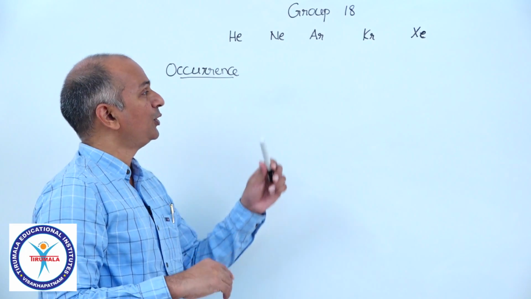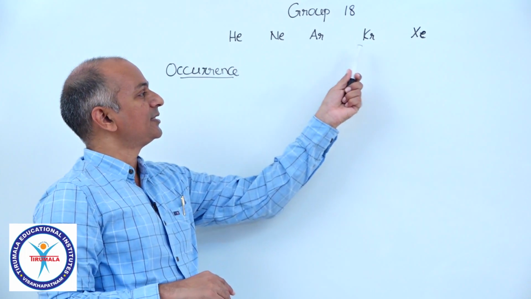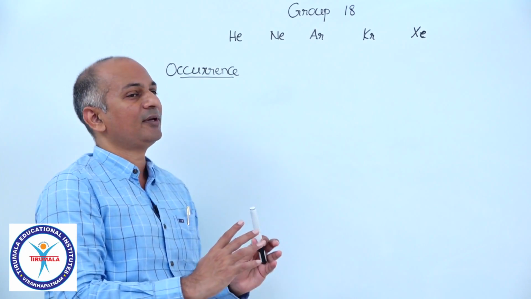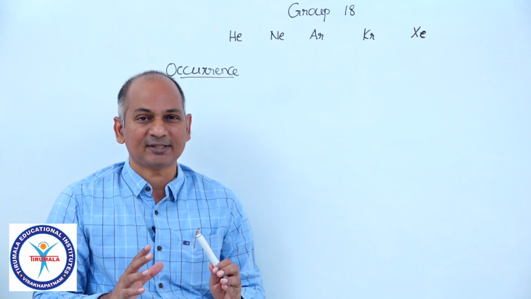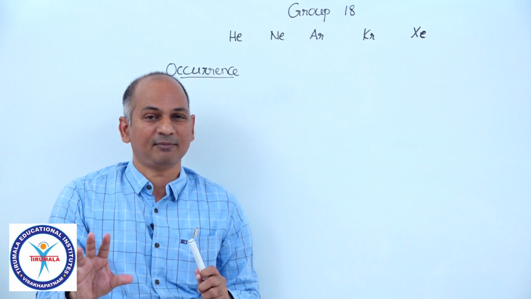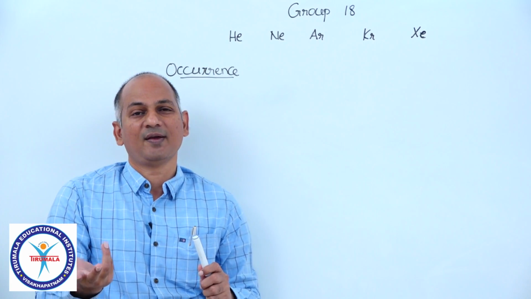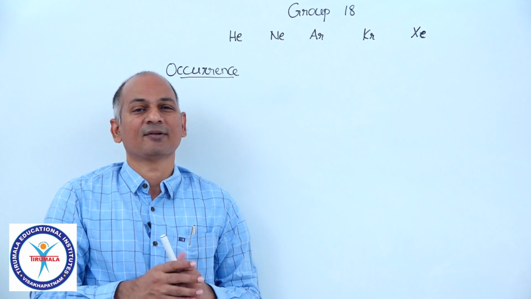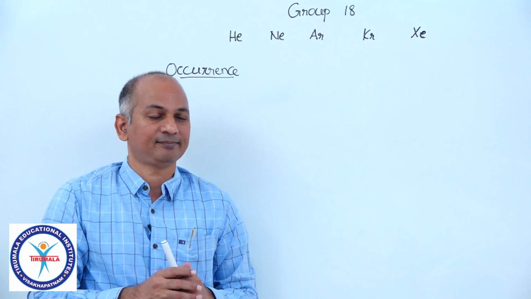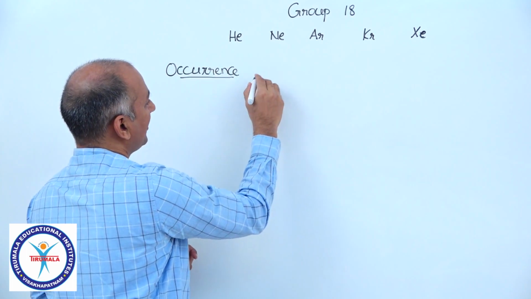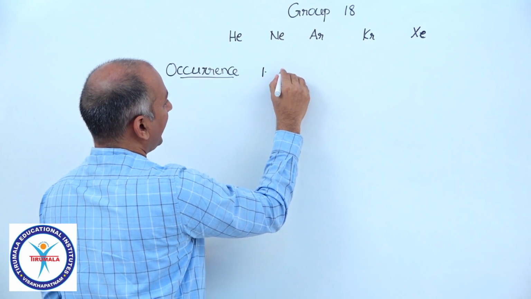But I already told you, the reactivity of these elements is very, very less. So these elements are available as elements, that means in their elemental form. Helium is available as helium because helium does not form any compound. Neon is available as neon. Okay, but where are they available? One source of these noble gases is atmospheric air.